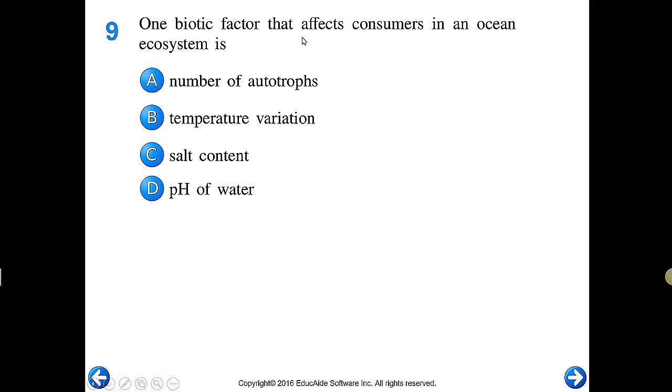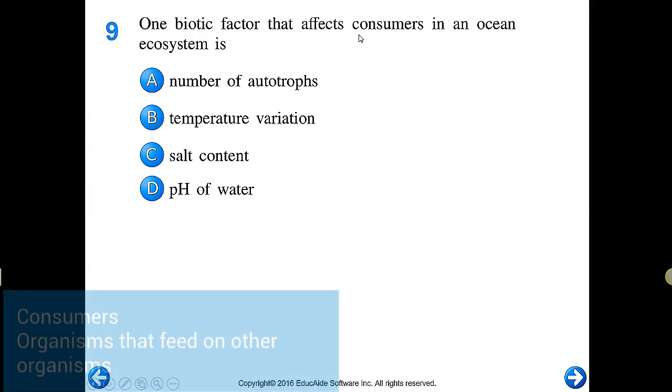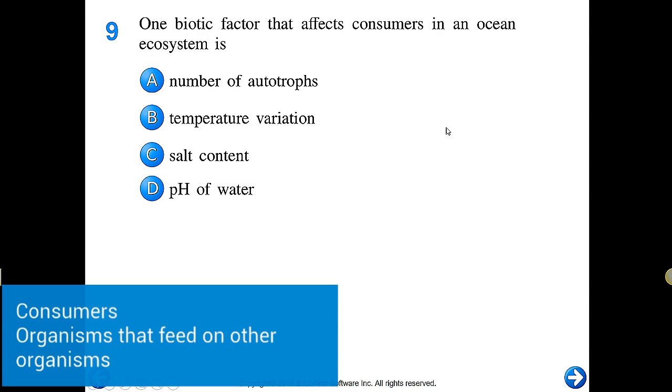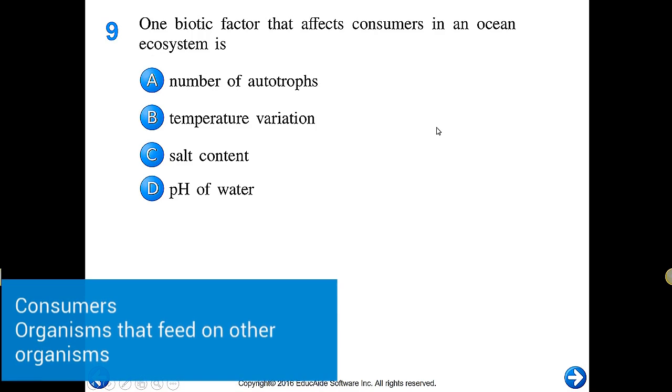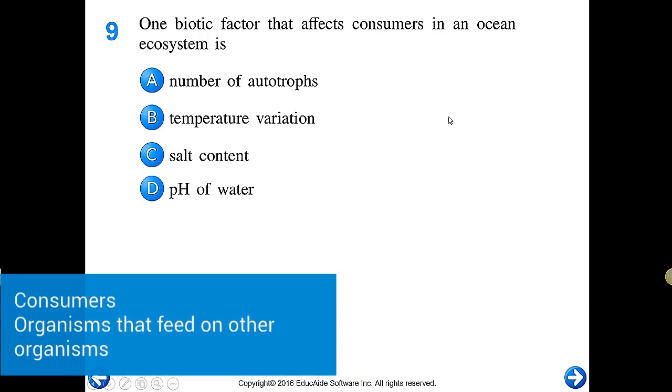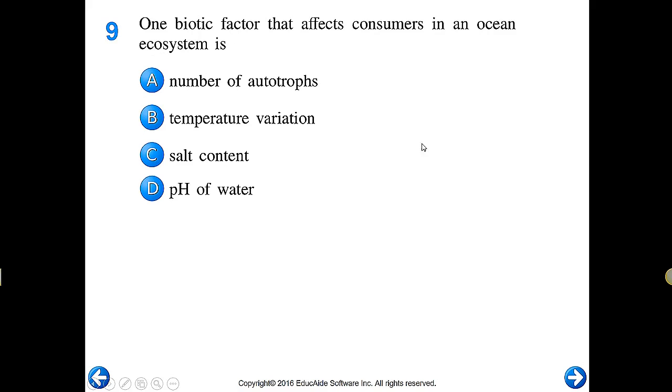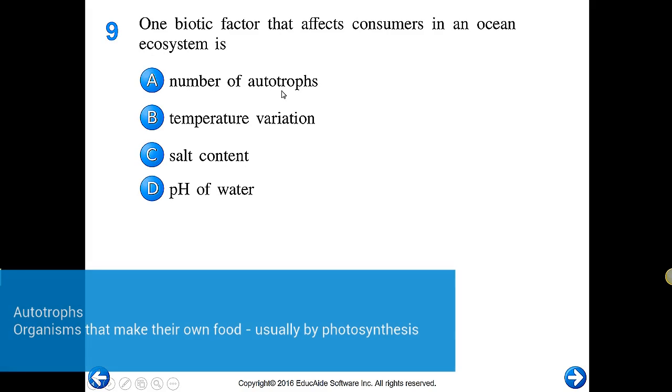One biotic factor that affects consumers in an ocean ecosystem. Consumers are things that eat other things. So what would affect a biotic, a living thing? Let's look at it. Just by looking at that biotic factor, we can eliminate pH, that's not living, salt content, not living, temperature, not living. Number of autotrophs. Now let's talk about autotrophs. Those are things that make their own food.